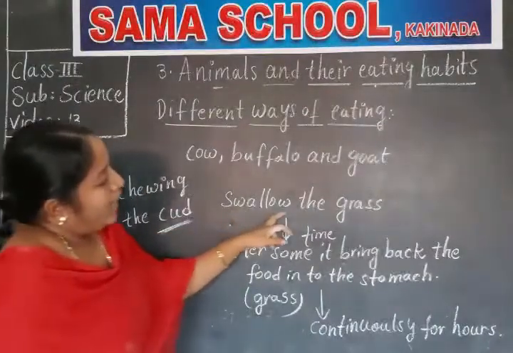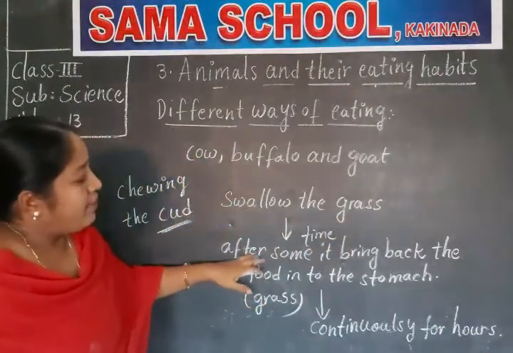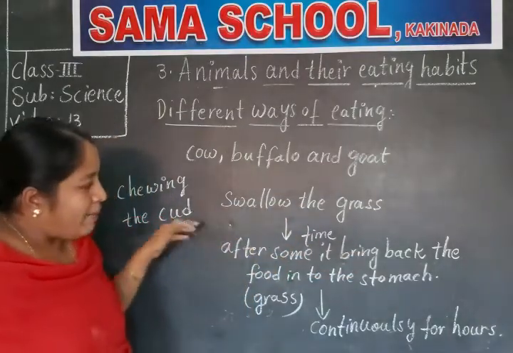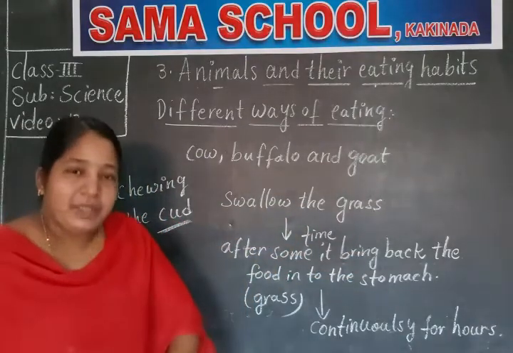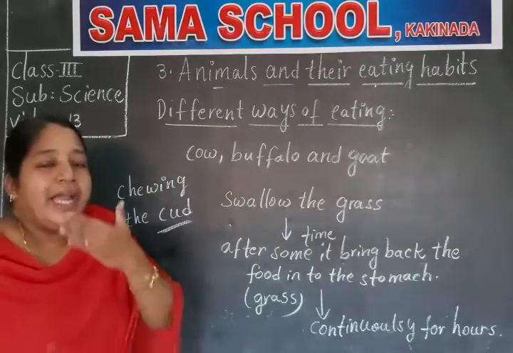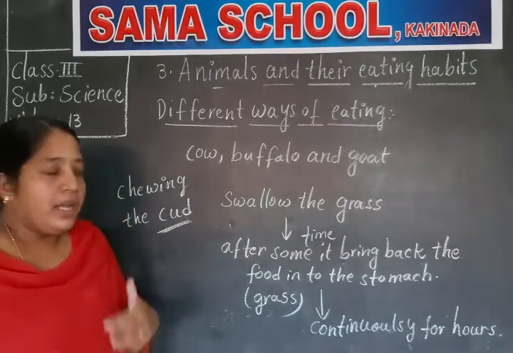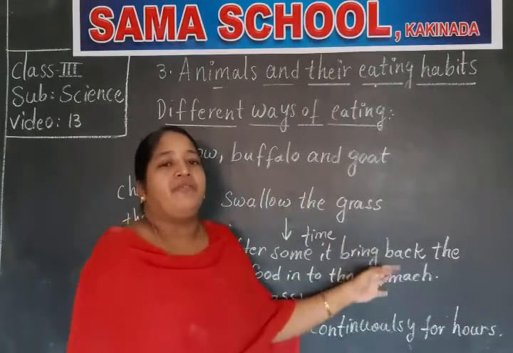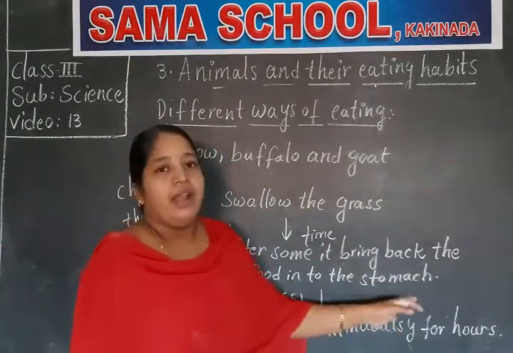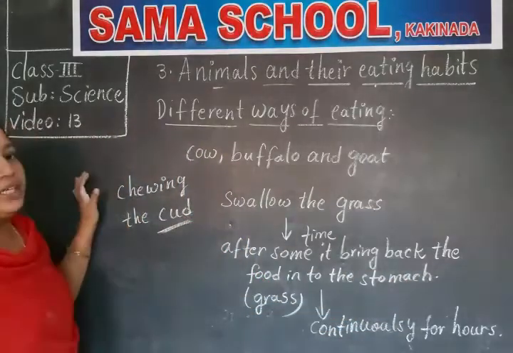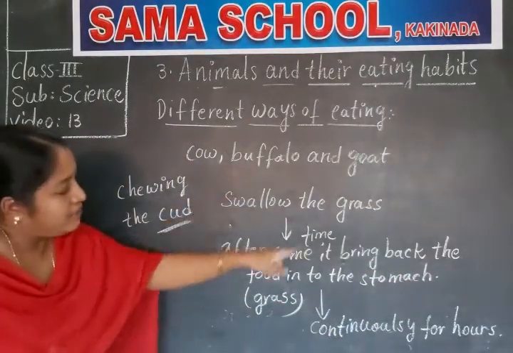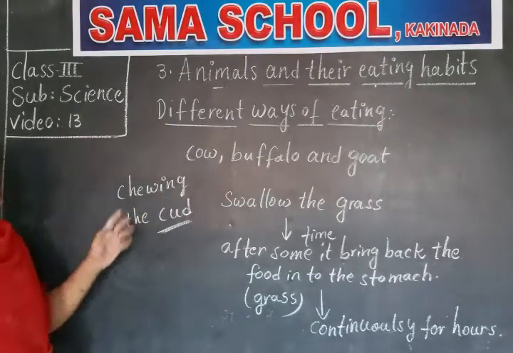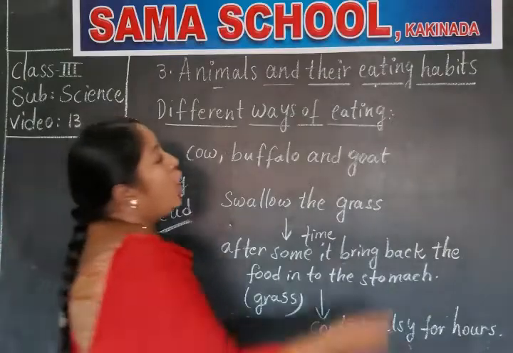So, first they swallow the grass, and after some time, they bring back the food from the stomach into the mouth, and they will chew continuously for hours. That process we call chewing the cud. And the animals which show this process are called ruminants.